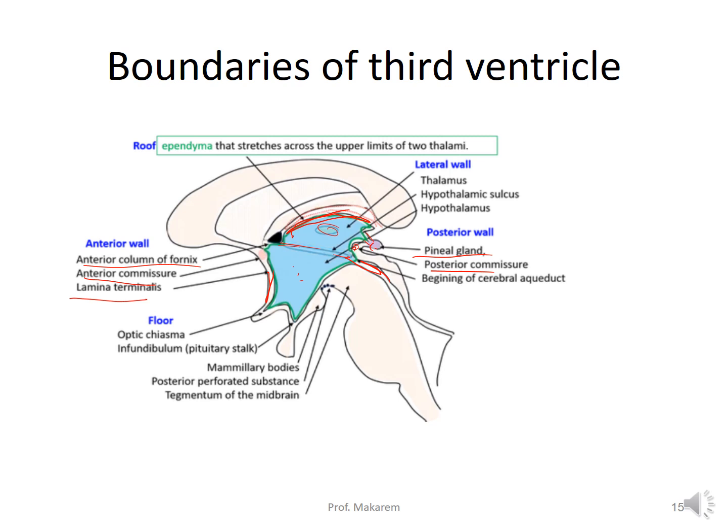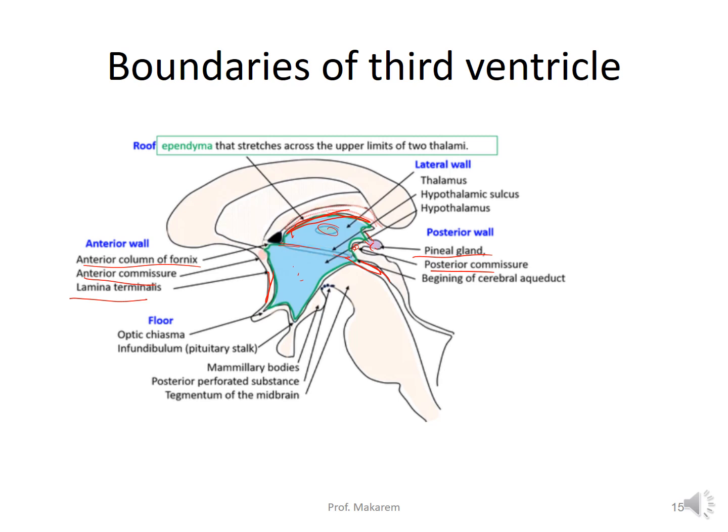The inferior wall or floor is formed by the optic chiasma, the tuber cinereum, the infundibulum with its funnel-shaped recess and the mammillary bodies, and then the hypophysis is attached to the infundibulum. Posterior to these structures lies the tegmentum of the cerebral peduncle.